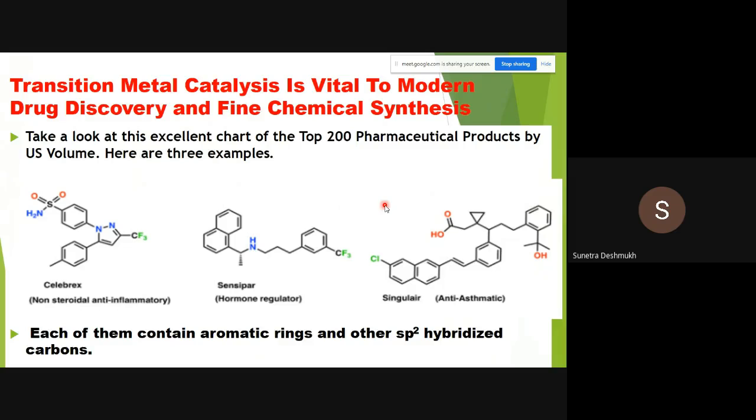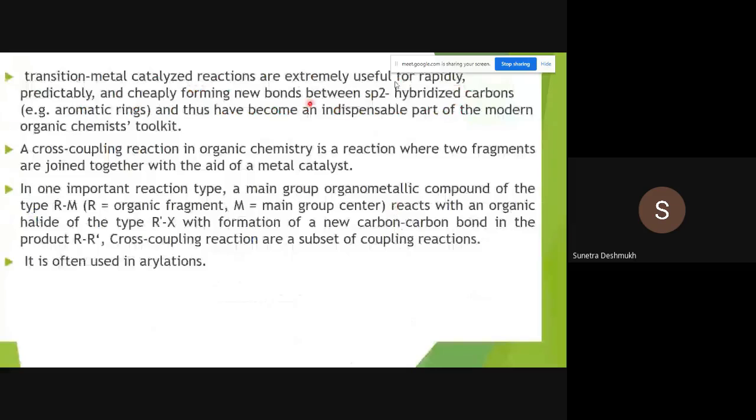So these are the coupling reactions. Now, transition metal catalyzed reactions are extremely useful for rapidly, predictably, and cheaply forming new bonds between sp2 hybridized carbons, aromatic rings, and thus have become an indispensable part of modern organic chemistry. A cross coupling reaction in organic chemistry is a reaction where two fragments are joined together with the aid of a metal catalyst.